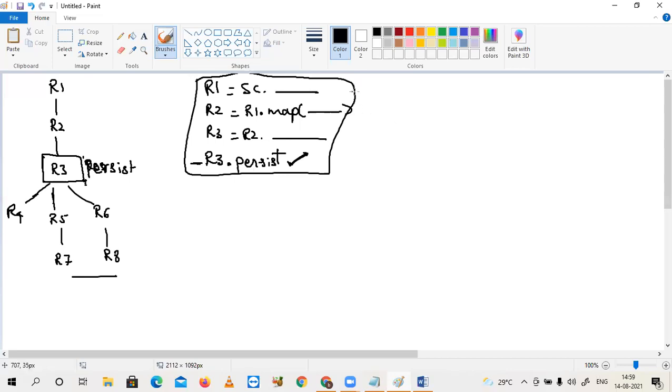Now just observe. First R1 is initiated and loaded. R1 is waiting for R2. I said the statement where I am performing an action on R4 dot collect. Once R2 is completed, R1 will be removed. After that, once R3 execution is completed, R2 will be removed. Now whenever R3 execution is completed, immediately it will be persisted in RAM.